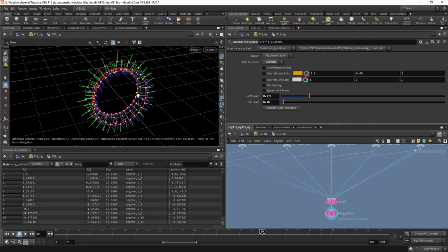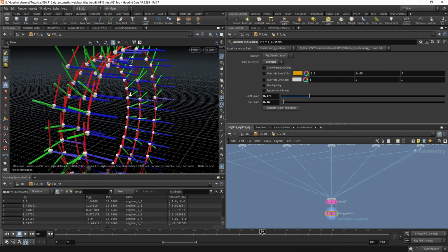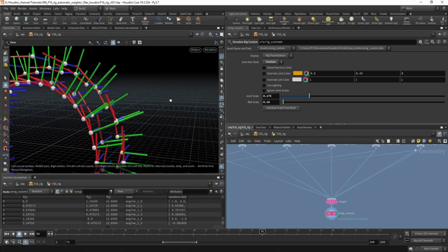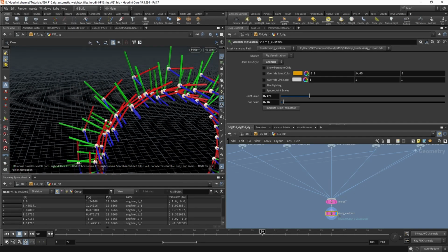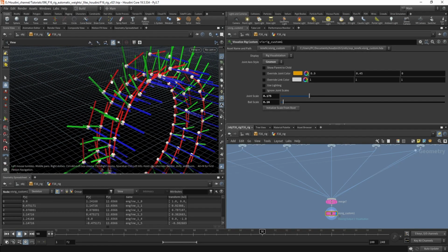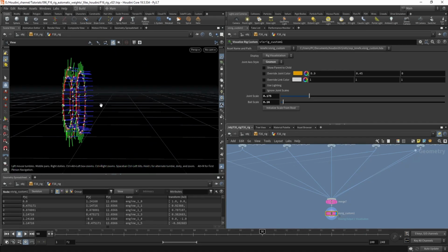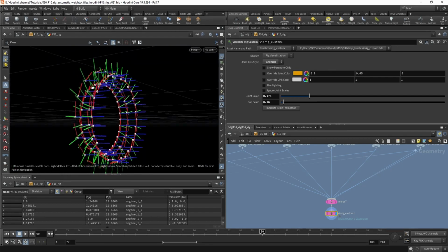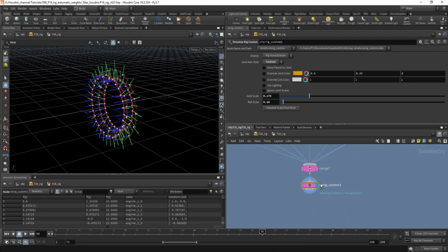So we get something like this at the end. Now, one thing that I would like to point out is, notice how all of them are pointing in the same direction. So the y-axis is pointing upwards, and I'm using the x-axis for rotation, and the z-axis is pointing to the back. So be sure to match the orientation. The visualize rig node is very helpful for this.